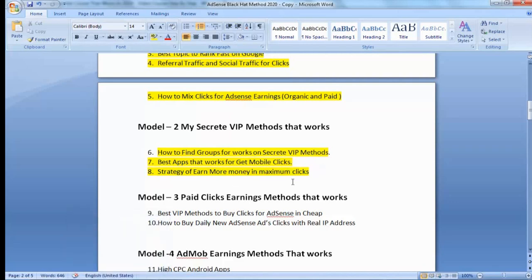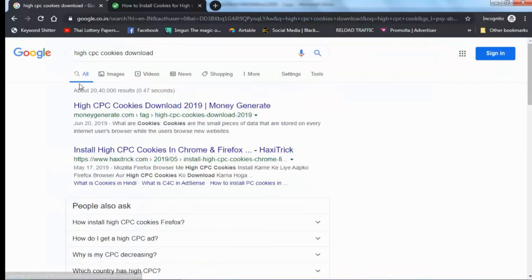Maximum clicks means that if you get 20 clicks and your earning is $20 or $30, this is called maximum click and more earning. If you get 100 clicks and your earning is $10 or $5, this is too many clicks and the earning is very low. So how can you get maximum clicks and earn more money? This is my strategy. I have worked on it many times.